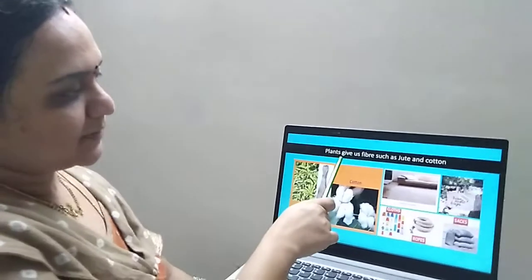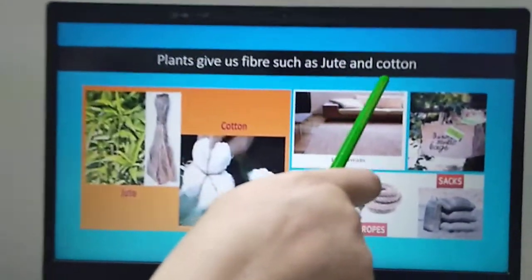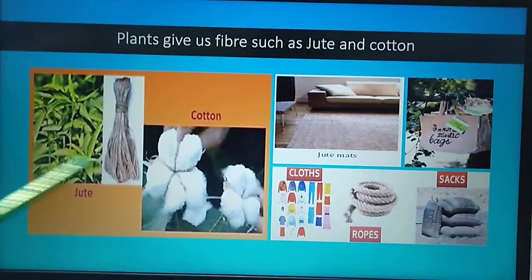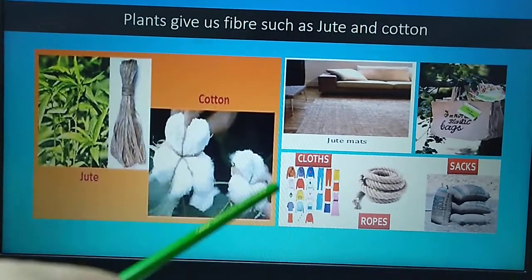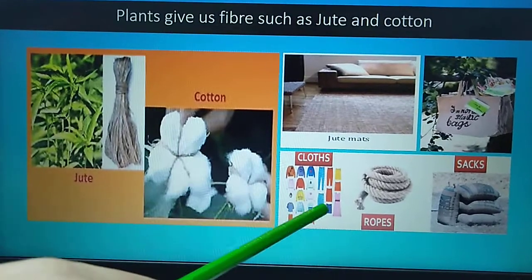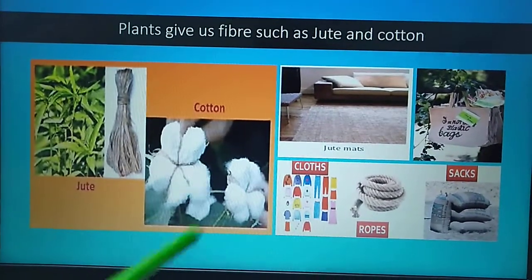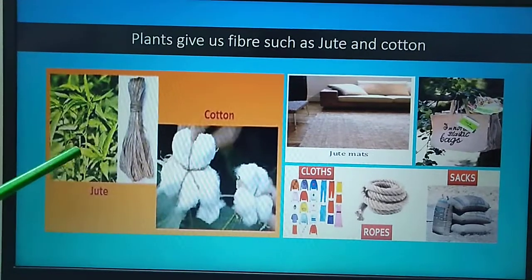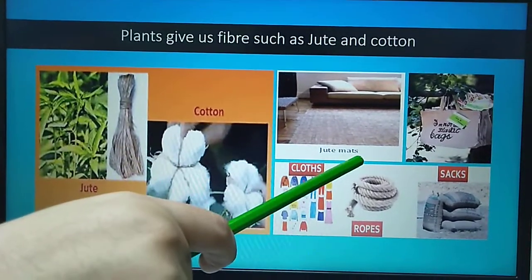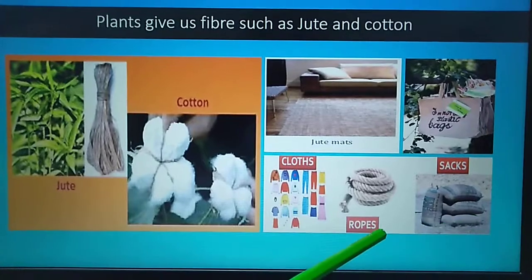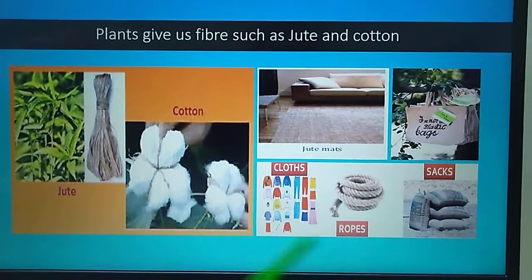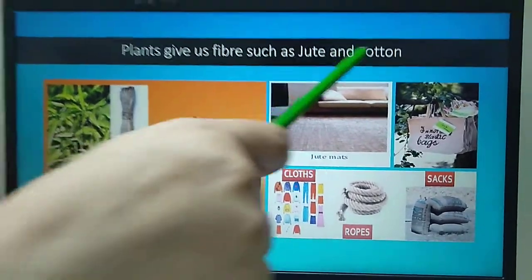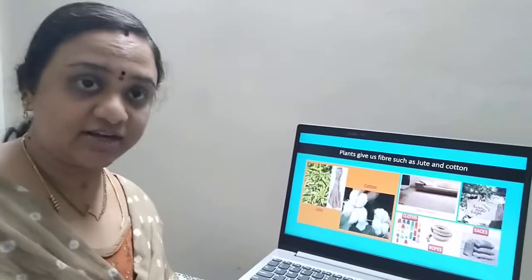Okay, what is this? Plants give us fiber such as jute and cotton. Do you know, children, what is this? Cotton. It is coming from the cotton plant. From the cotton plant we get cotton, and clothes are made with that. And there is another plant, the jute plant. Jute plant is used to make jute bags, ropes, sacks, gunny bags. You know your gunny bags, right? See this? Yes, so plants give us fiber such as jute and cotton. So plants are also giving us clothes, isn't it, children?